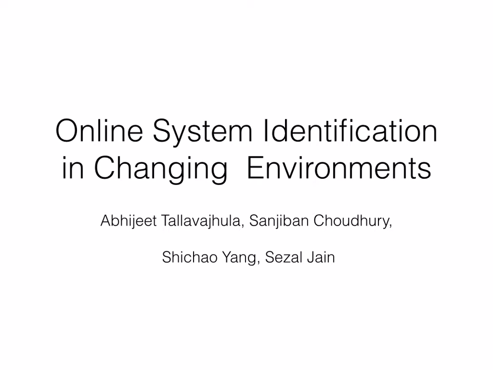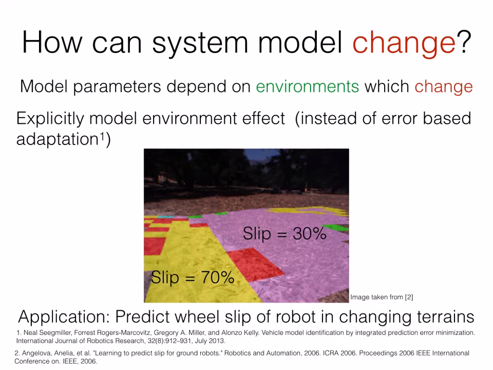Hello everyone. Today I'll be talking about our work on online system identification in changing environments. The model of a system changes as the environment changes. Traditionally, system identification has been treated as a reactive problem. Observed errors are used as feedback to update the model. However, in this work, we wish to explicitly model the effect of the environment.